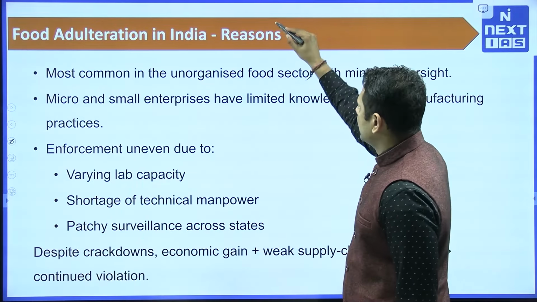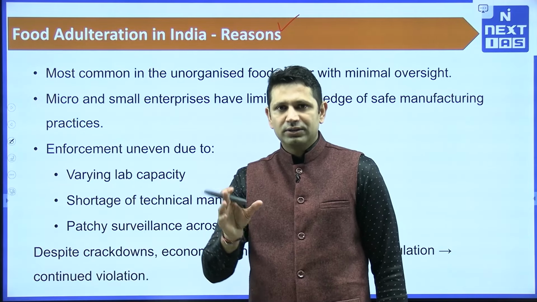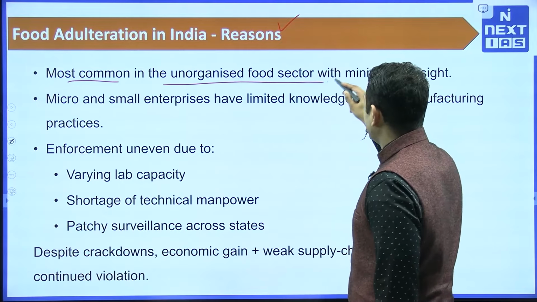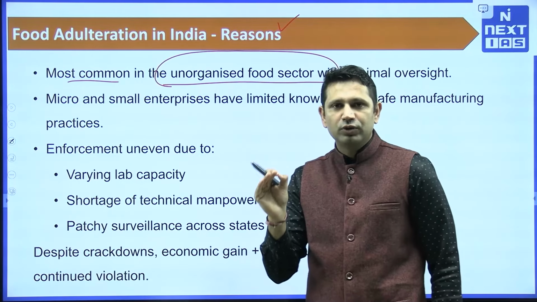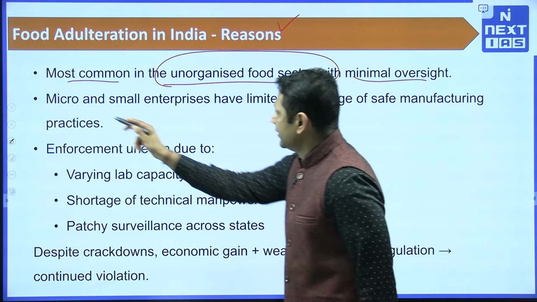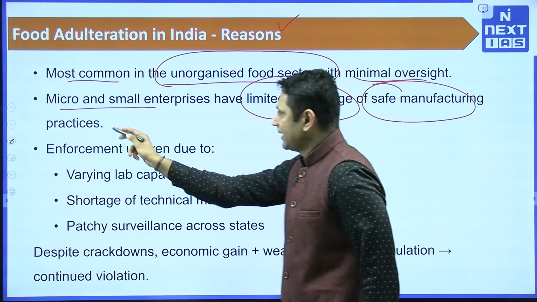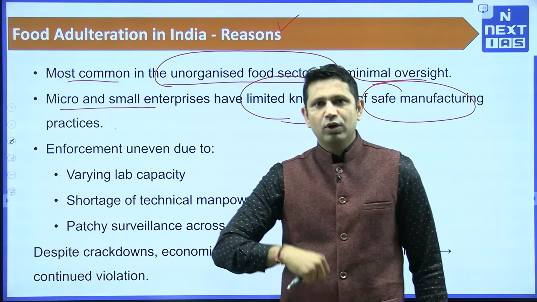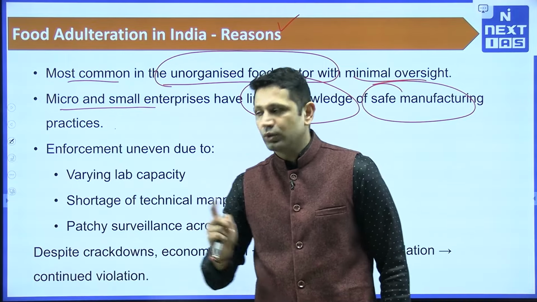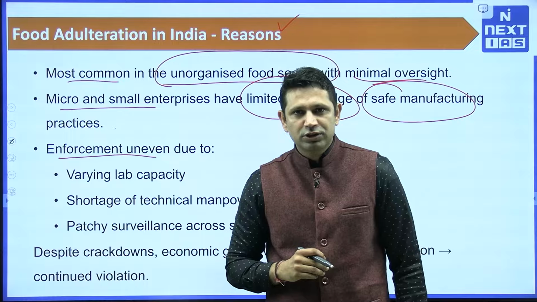Now the next part is food adulteration in India. What are the basic reasons? Some reasons we have already covered. Now let's summarize them. The first one is that it is most common in the unorganized food sector, which is one of the problematic areas for India, with minimal oversight. Micro and small enterprises have limited knowledge of safe manufacturing practices. So first of all, ये activity already हो रही है. दूसरा उनको पता भी कम है कि क्या safe food habits होती हैं. The third one is that enforcement is also not very strong.